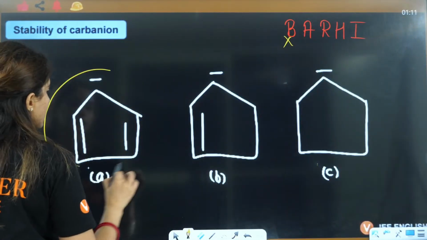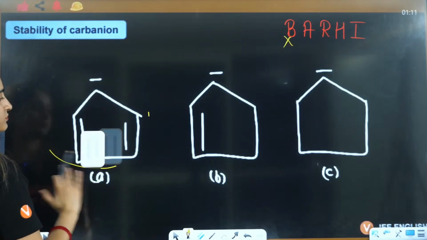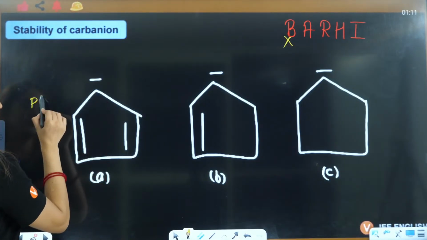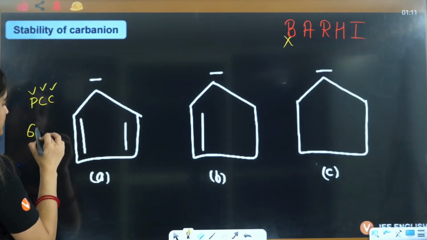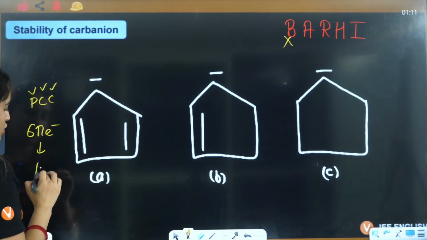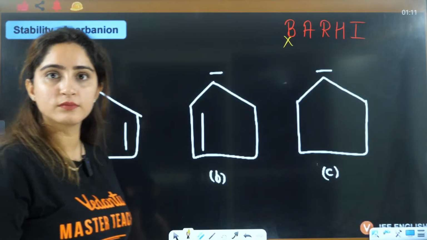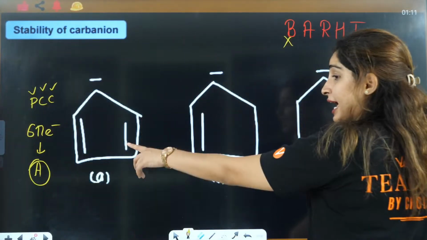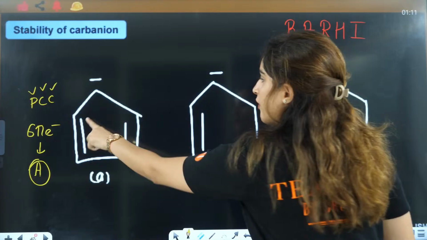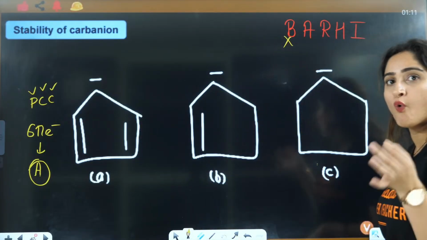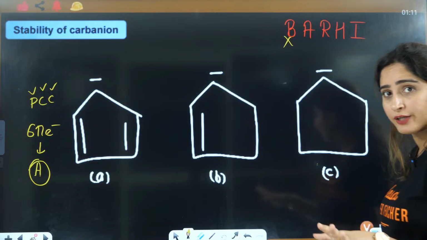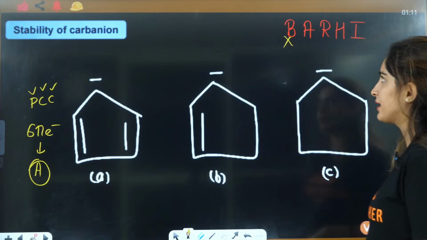This is aromatic in nature. PCC is followed, it is planar, it is cyclic, it is conjugated, it has 6 pi electrons. Aromaticity I have told you in the last lecture. 1, 2, 3, 4, 5, 6 pi electrons. That means 4n plus 2 pi electrons. That means it is aromatic.